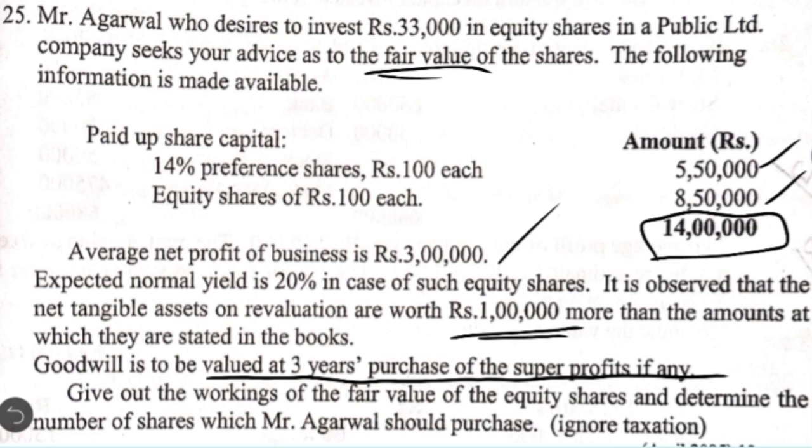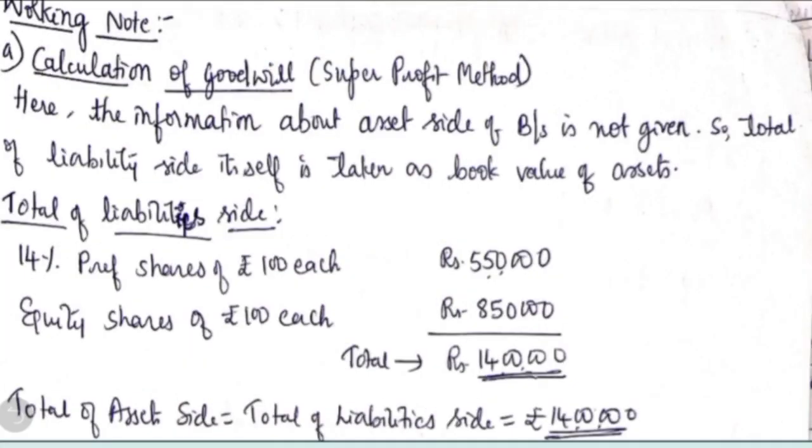Okay, now let's show the working note with regard to calculation of goodwill under the super profit method. Same note I have written: as the balance sheet asset side information is not given, the total of the liability side itself is taken as the asset side. The total of the liability side, with 14% preference share capital and equity shares together, has come to 14 lakh.